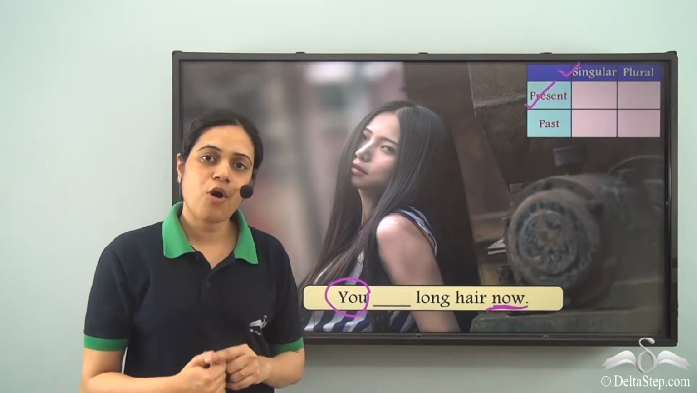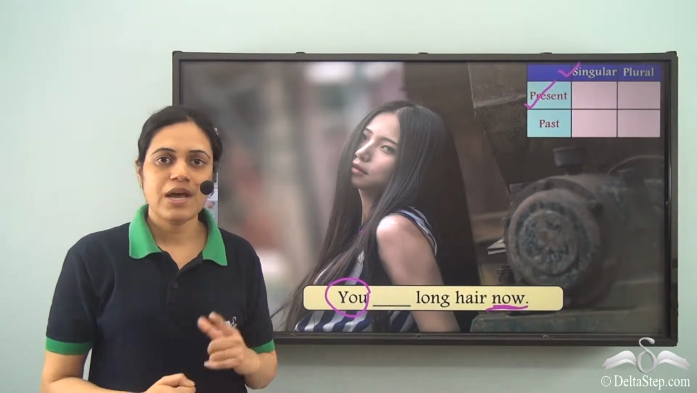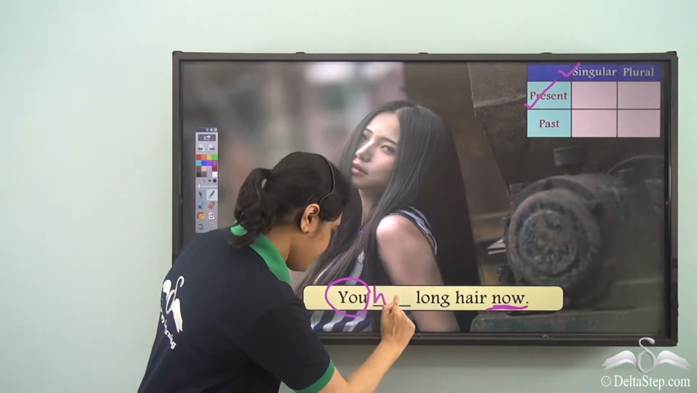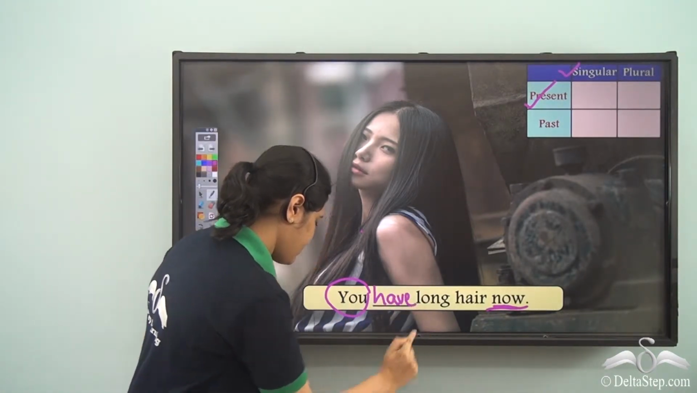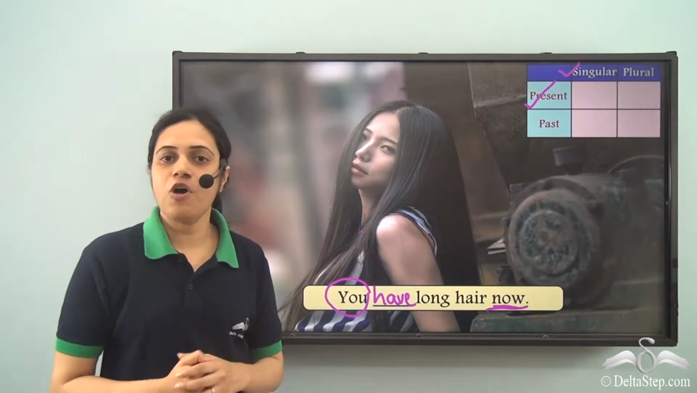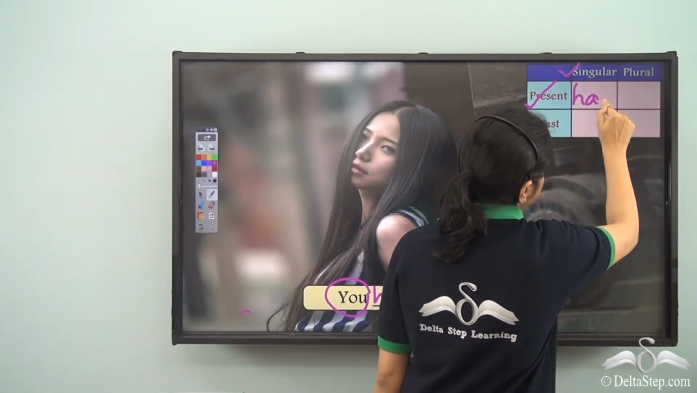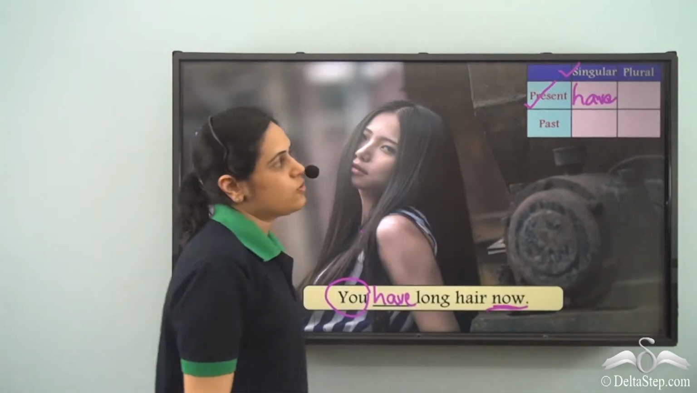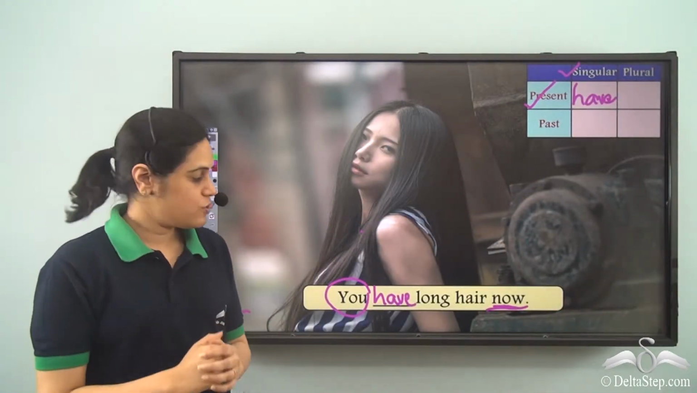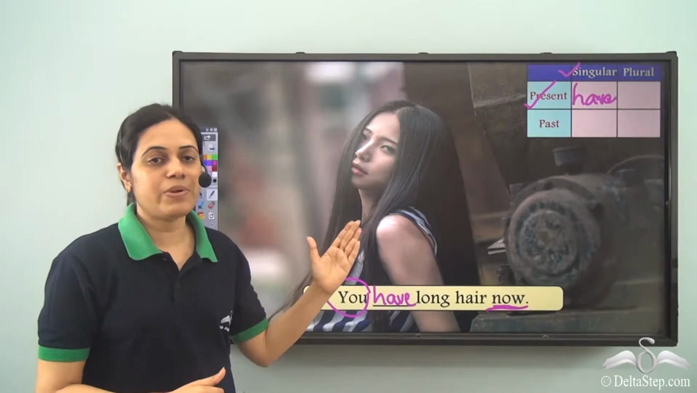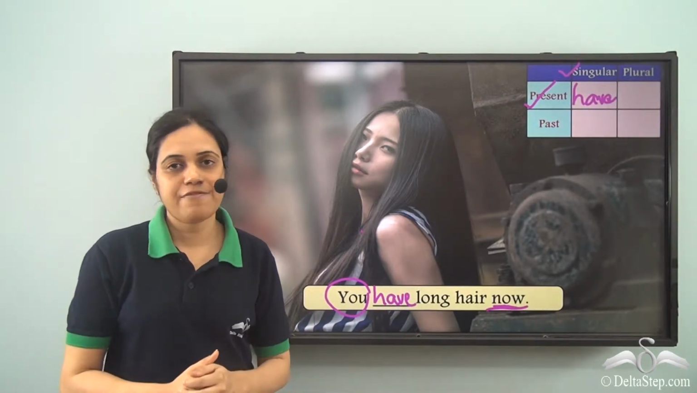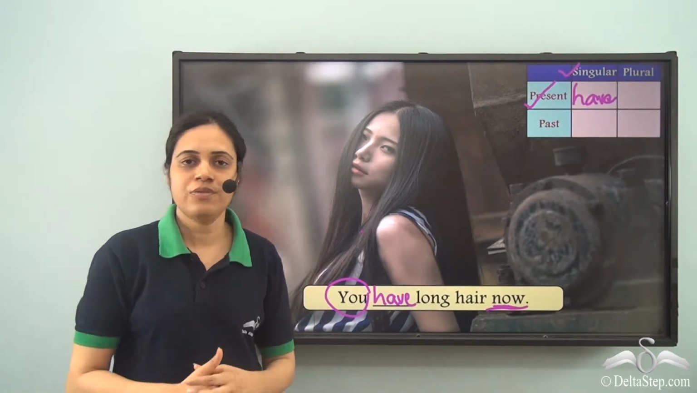So what is the form of have verb I can use? Have. You have long hair now. So for singular present tense, we use have. So for second person singular present, I use have. You have long hair now.